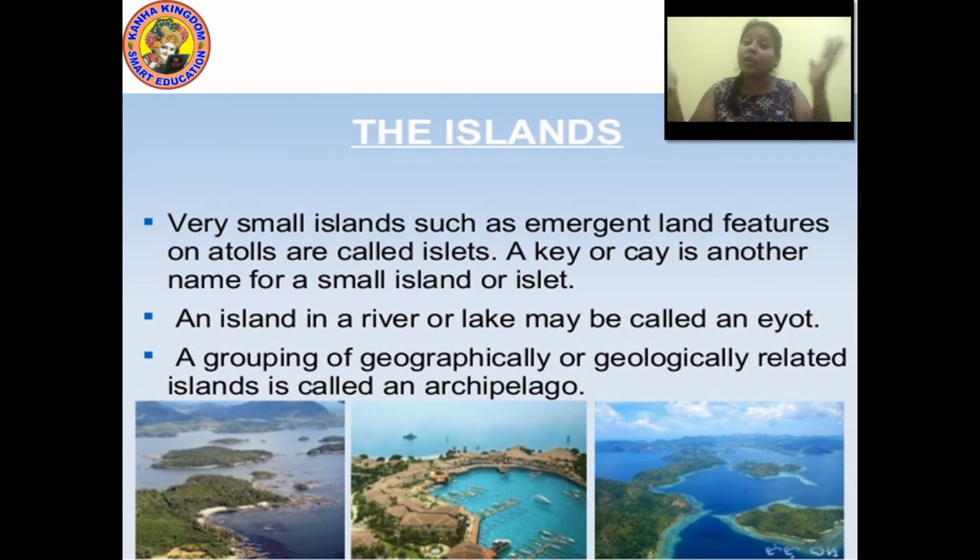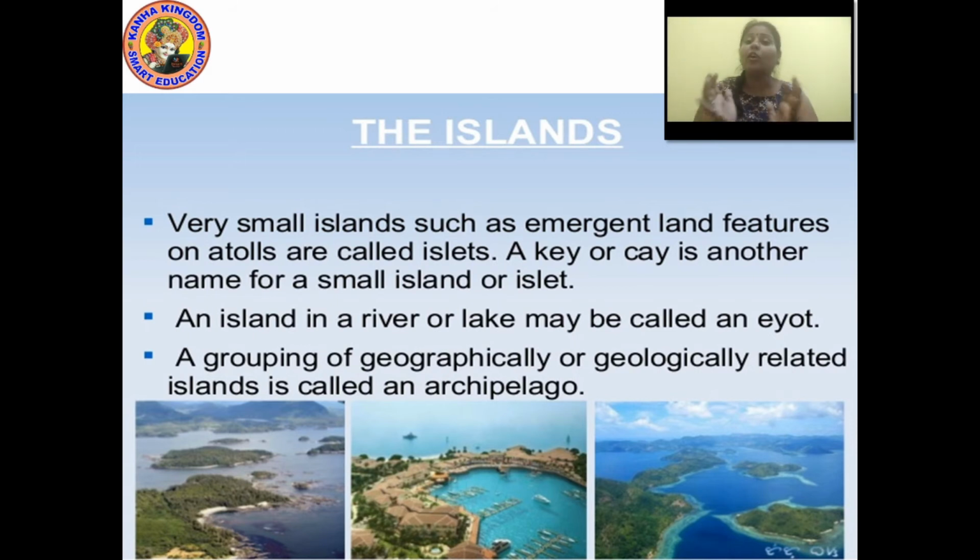Now, a grouping of geographically or geologically related islands, okay, meaning several islands at just one place, where the location is almost one. These are known as an archipelago.